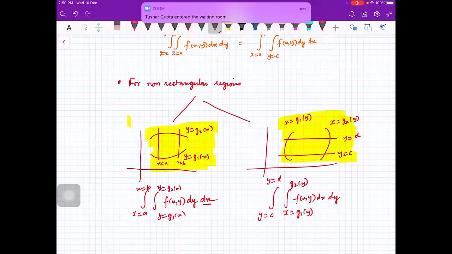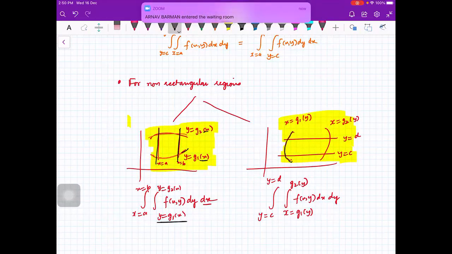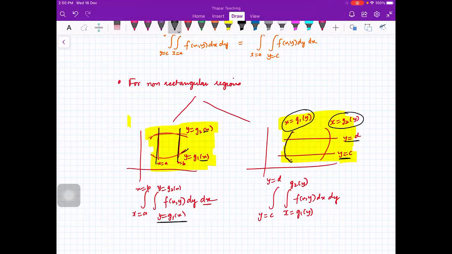So I'm telling you, if your region looks like this, that y is from g1(x) to g2(x) and x is from some constant to another constant, then you have to integrate first with respect to y because the limits of y contain x. And if your region looks like this, that x is from some curve g1(y) to g2(y) and y is between two lines, y equals c to y equals d, then you have to first integrate with respect to x.